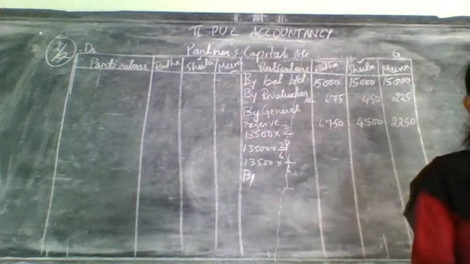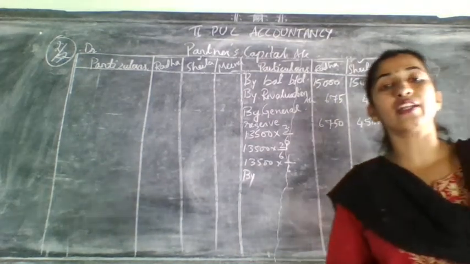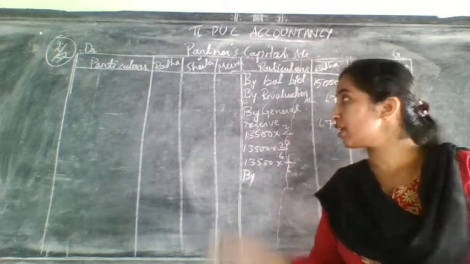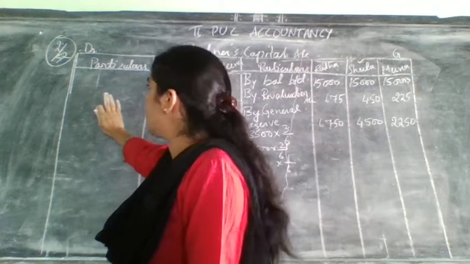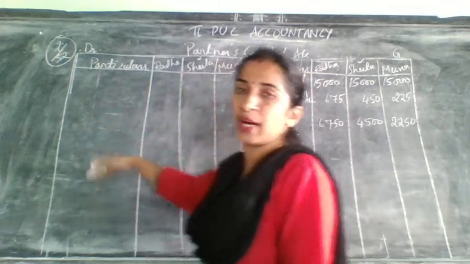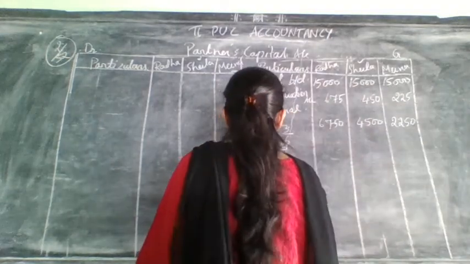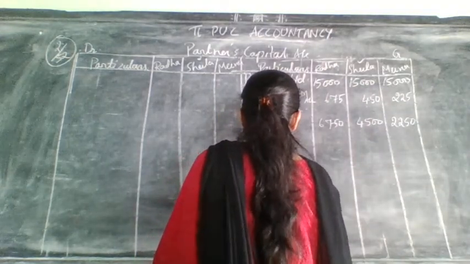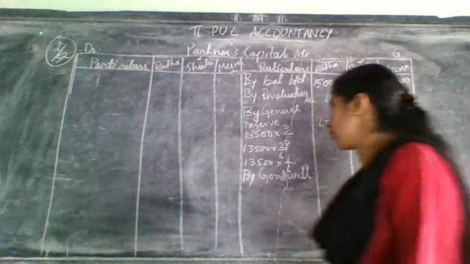Here they have given goodwill of the firm is valued at 13,500 and written off also they have given. Written off means which side it will come? It will come again on which side? Credit side, debit side of partners capital account. So now we will write here by goodwill. What is the value of goodwill they have given? They have given